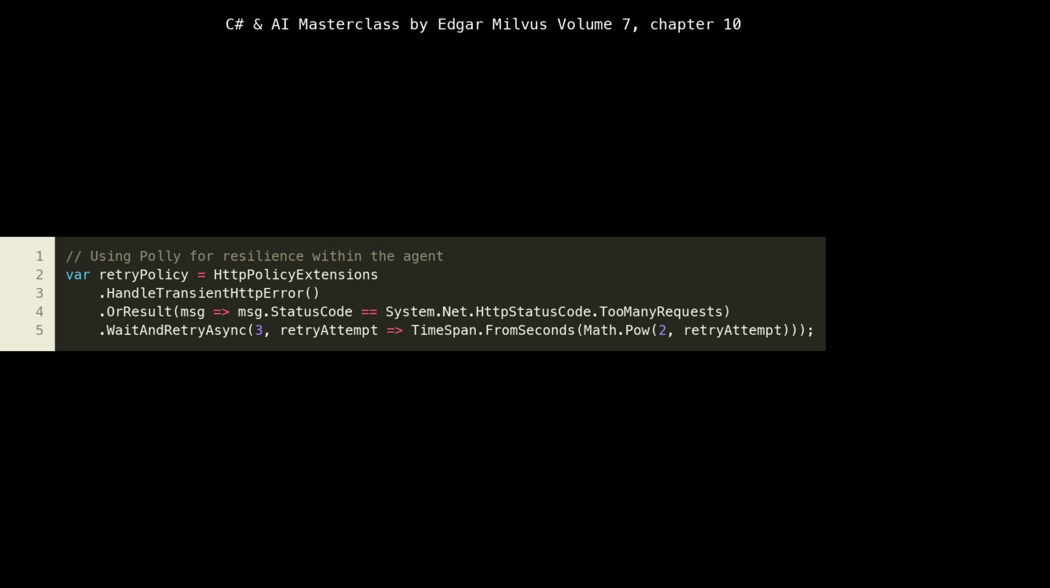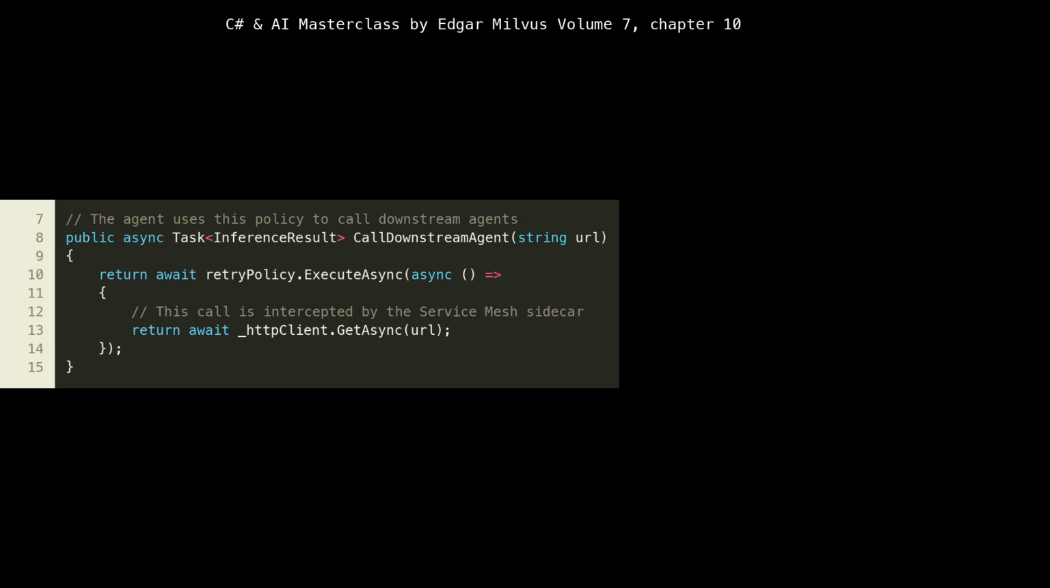distributed systems. This CallDownstreamAgent method demonstrates how our agent utilizes the retry policy we just defined. Notice at line 10, we wrap the actual HTTP call within retryPolicy.ExecuteAsync. This means any call made to a downstream agent through this method will automatically benefit from the configured retry logic. This is a powerful abstraction, as the calling code doesn't need to worry about retries, it's handled declaratively. The comment at line 12 is also very insightful.